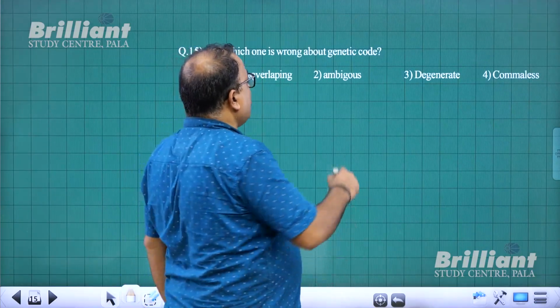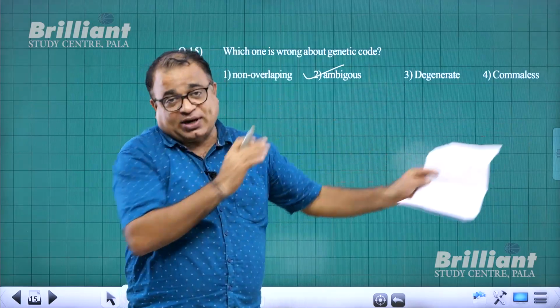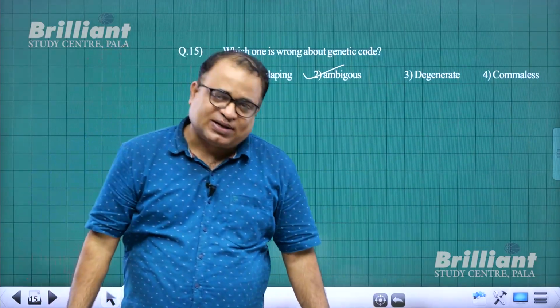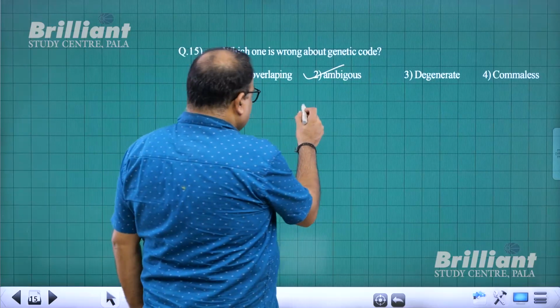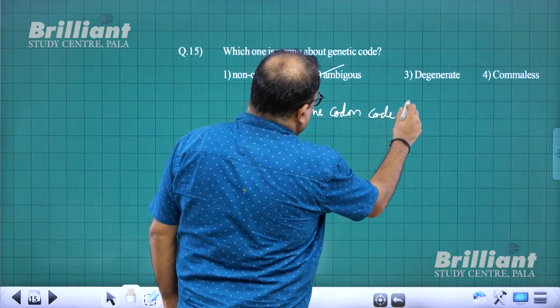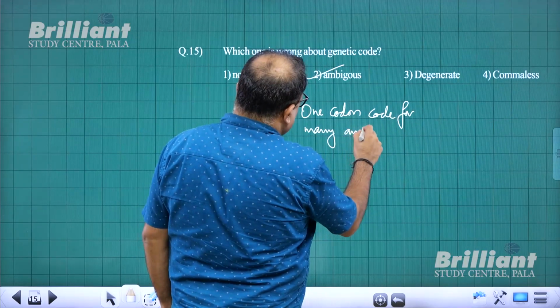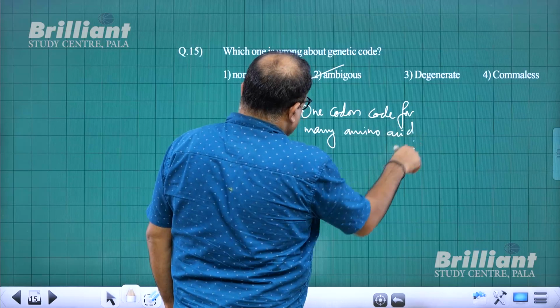Is the genetic code ambiguous? No. The genetic code is unambiguous. What does ambiguous mean? One codon codes for many amino acids.